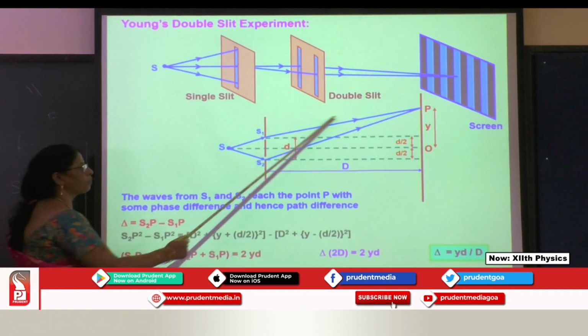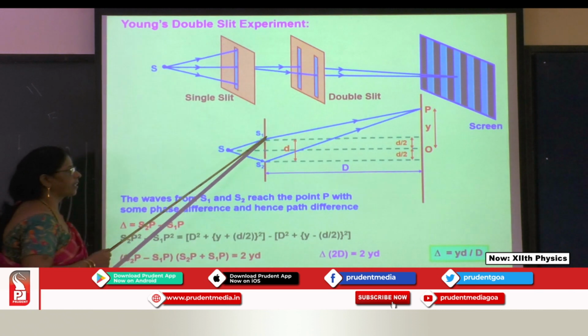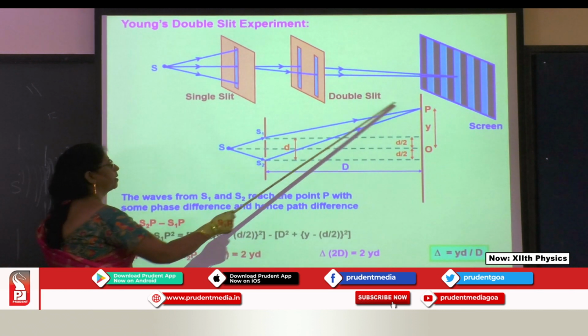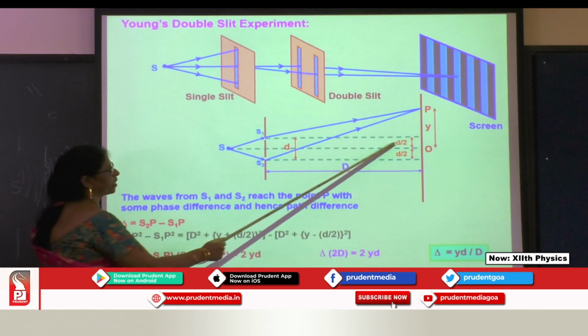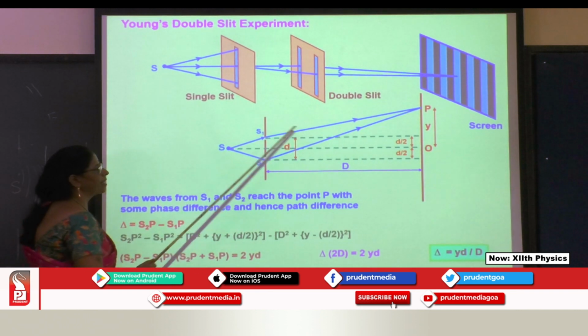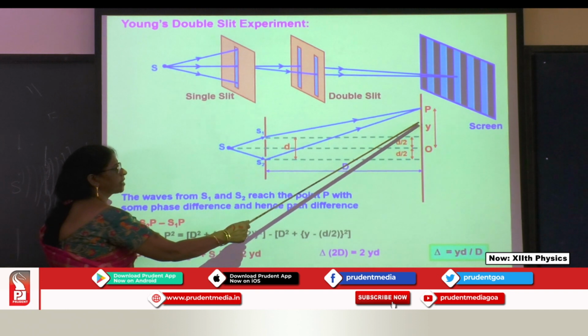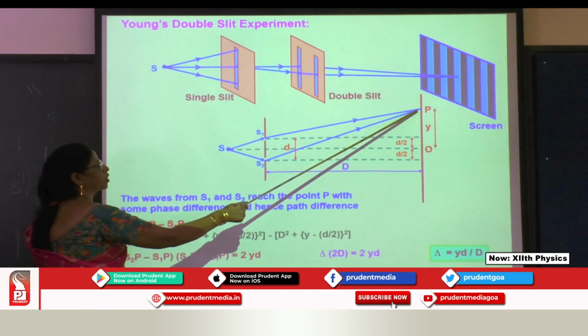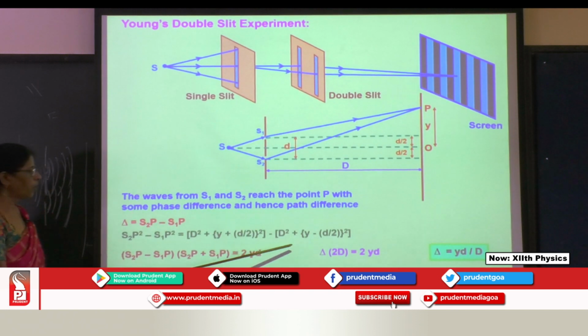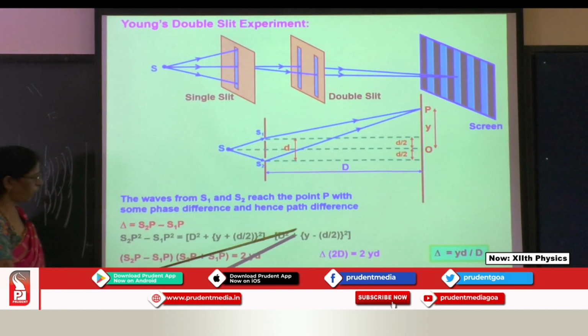What is S1P square? Consider the right triangle, this one. This is the hypotenuse, S1P square. This square, S1 to this one, is D square, and the entire thing is y minus d by 2. So we have here (y minus d by 2) square.